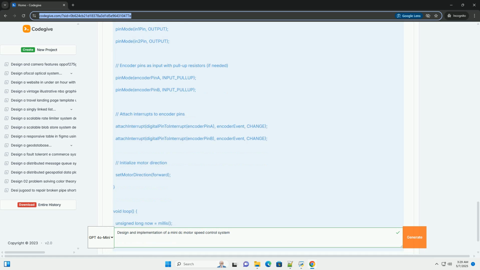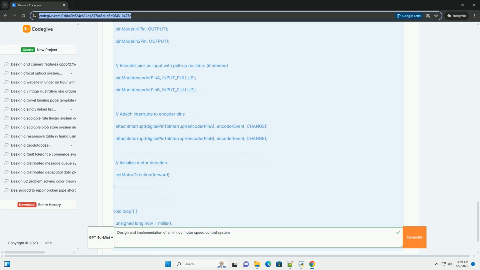3. Motor driver. Recommendation: L298N, TB6612FNG, or DRV8833. Reasoning: these are popular and readily available motor driver ICs. Key considerations. Voltage rating: must match or exceed the motor's voltage. Current rating: must be able to handle the motor's stall current, the current drawn when the motor is stalled. Always choose a driver with a current rating significantly higher than the motor's stall current to avoid damage.